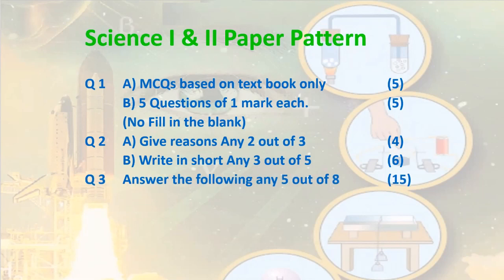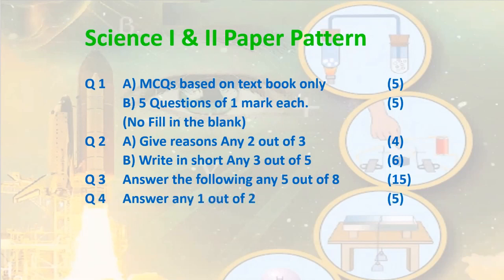Question number 3 is answer the following, any 5 out of 8. Here each question is for 3 marks, so the total for question number 3 is 15 marks. Here questions like complete the table or chart, explain with the help of a diagram, explain the law, explain the theory, such types of questions can be asked.